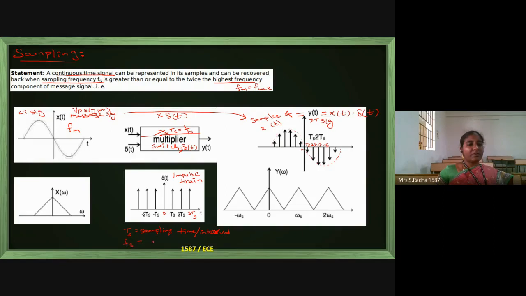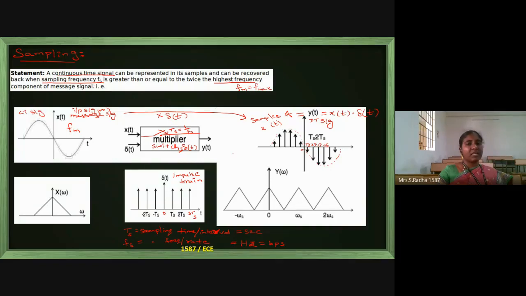Fs is called sampling frequency or sampling rate. So units are seconds here for Ts, and units are hertz, or bits per second, something like that, for Fs.